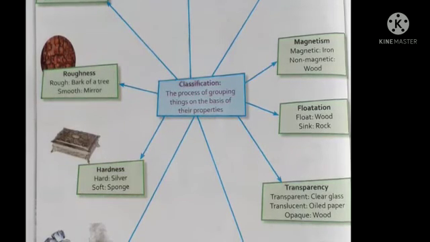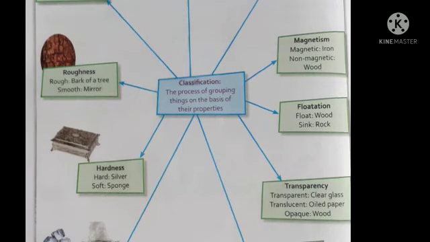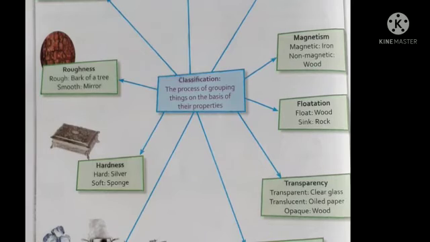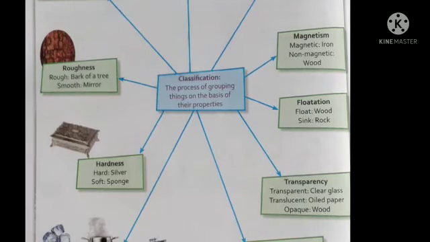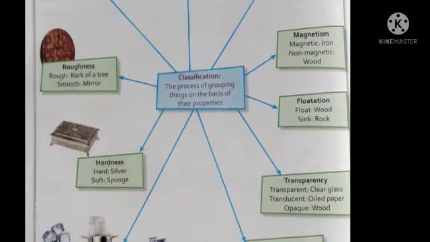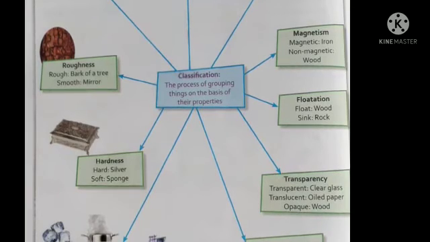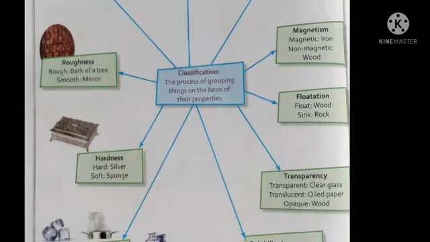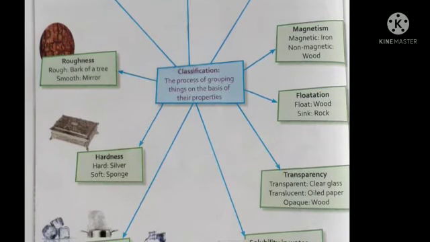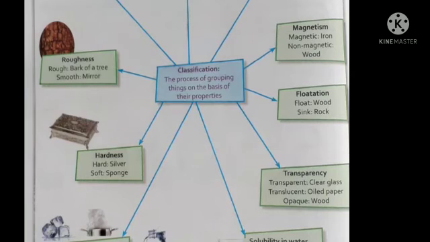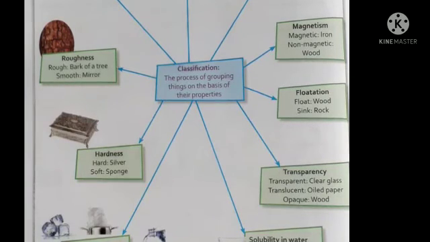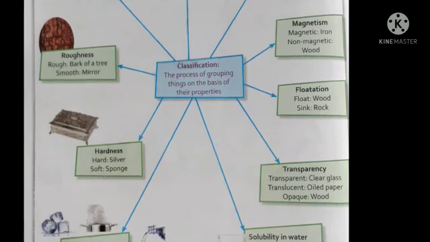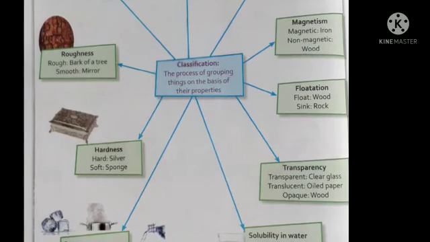An example of translucent material is oiled paper or frosted glass, while opaque materials do not allow a single ray of light to pass through them, so you cannot see any object present behind an opaque object, for example wood or a wall. Now students, what is solubility in water? The ability of a material to dissolve in water is known as solubility.